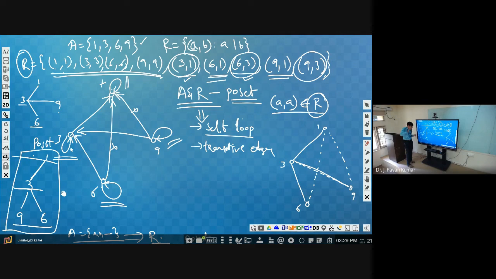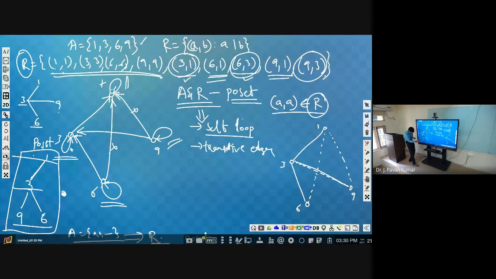If you consider the antisymmetric property, if a symmetric pair exists, then those two should be the same. Suppose 3, 1 is there. Is there any possibility to have 1, 3 also in the same relation, which is a poset? No, sir. So definitely we are maintaining those levels because it is guaranteed that a poset will satisfy the antisymmetric property. So 1 comma 3 is not possible.